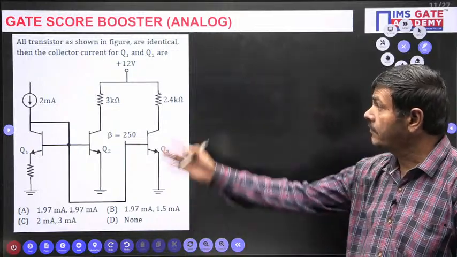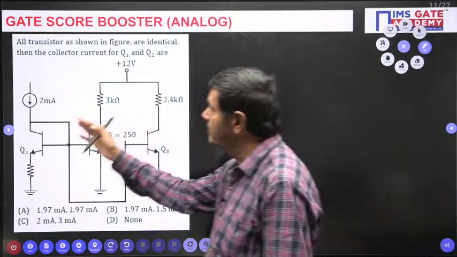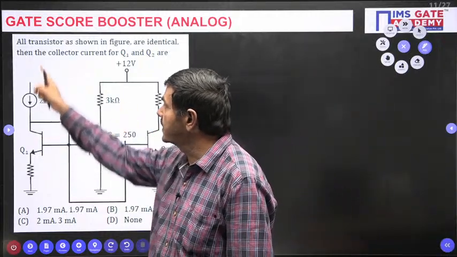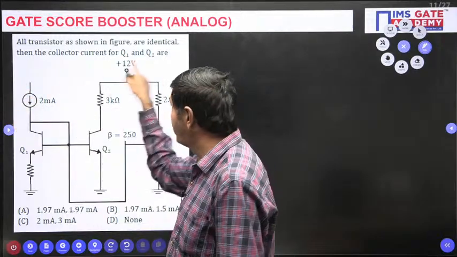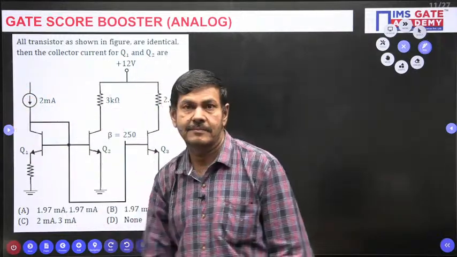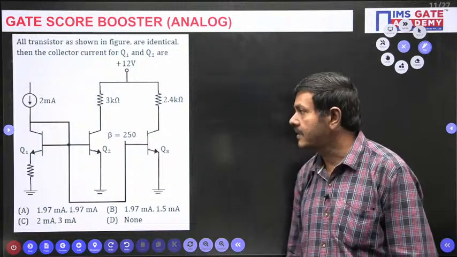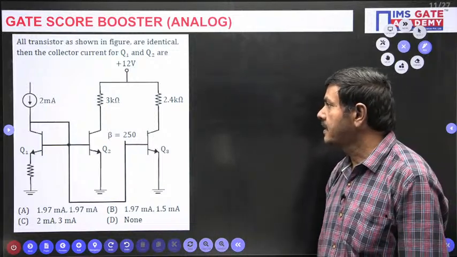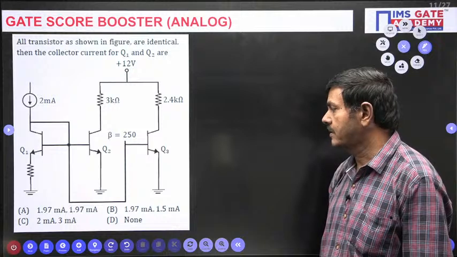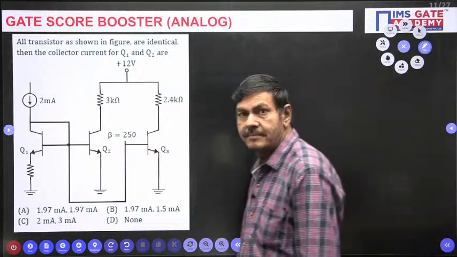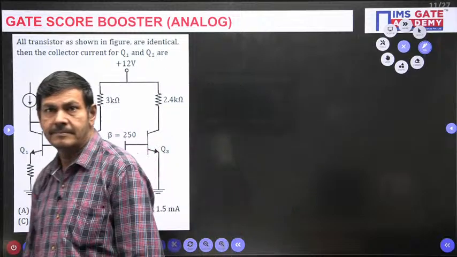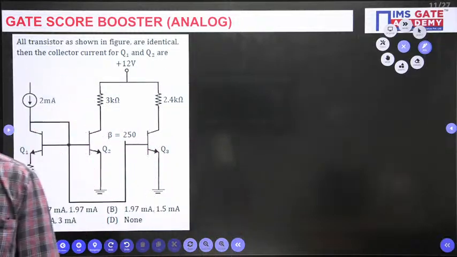A part of a network is given. But don't say, sir, there is a 2 milliamperes hanging in the air. How can it hang? No, it is partially given, this network. The full network is not given. Understand? Please try this question and find which option is correct here. It's a good question.